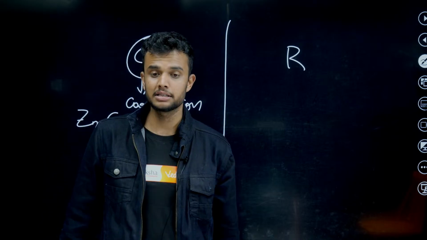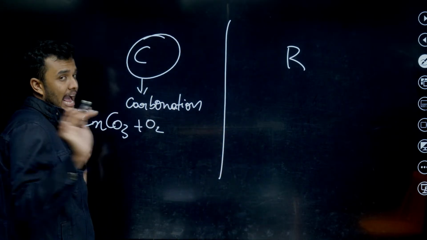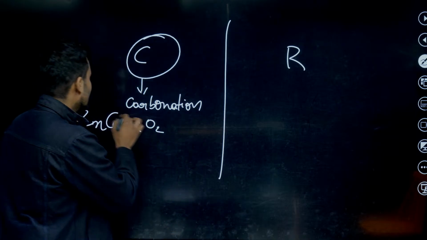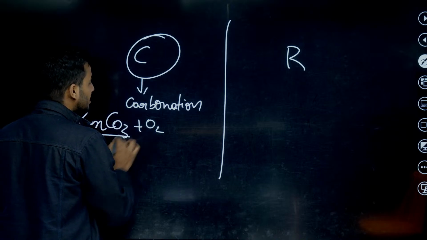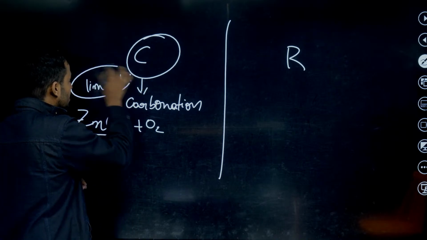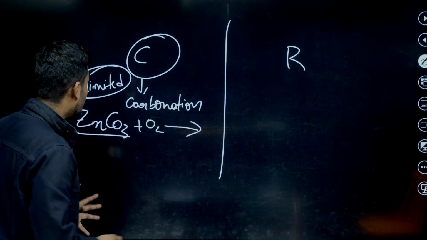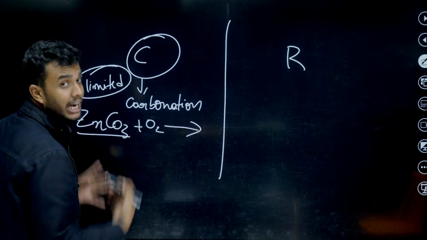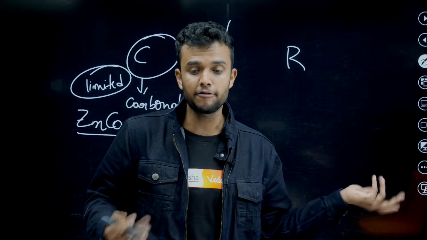Okay, students, first listen here. Calcination and roasting, after this I explain electrolytic refining. Whenever we heat a carbonate ore like zinc carbonate in the presence of a limited amount of oxygen, why limited? If we use a high amount, the zinc reacts further with oxygen and forms zinc oxide again, or zinc carbonate.